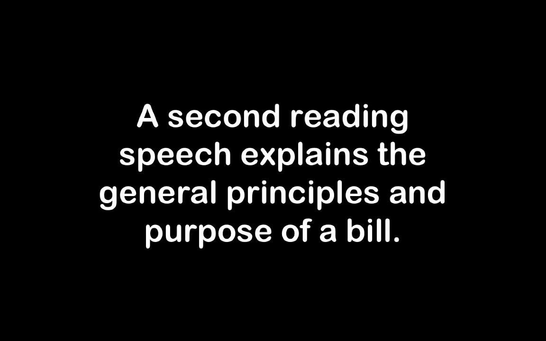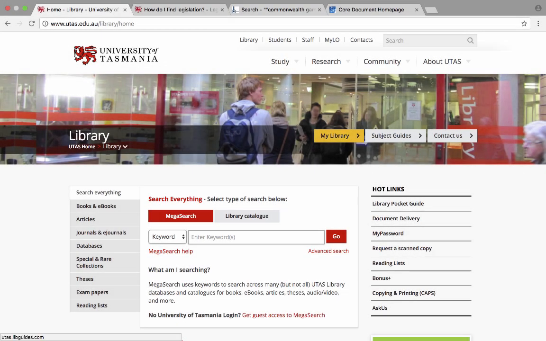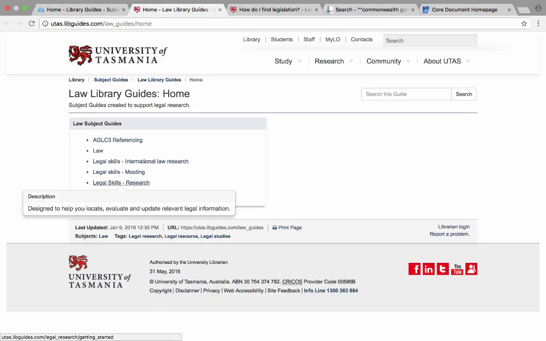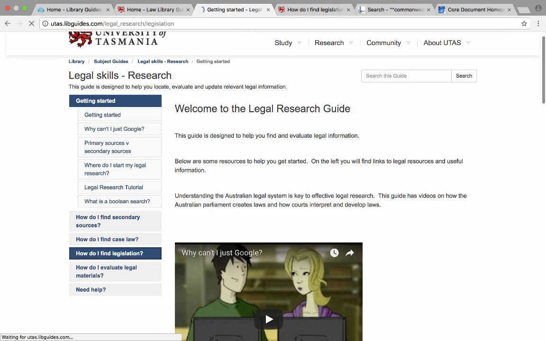So I'm just going to show you how to find Hansard, explanatory memoranda, and a second reading speech within the Federal Parliament. So again, from the library homepage, we will go to our subject guides. We'll then go to law, legal skills research, and then we're going to the section, how do I find legislation?